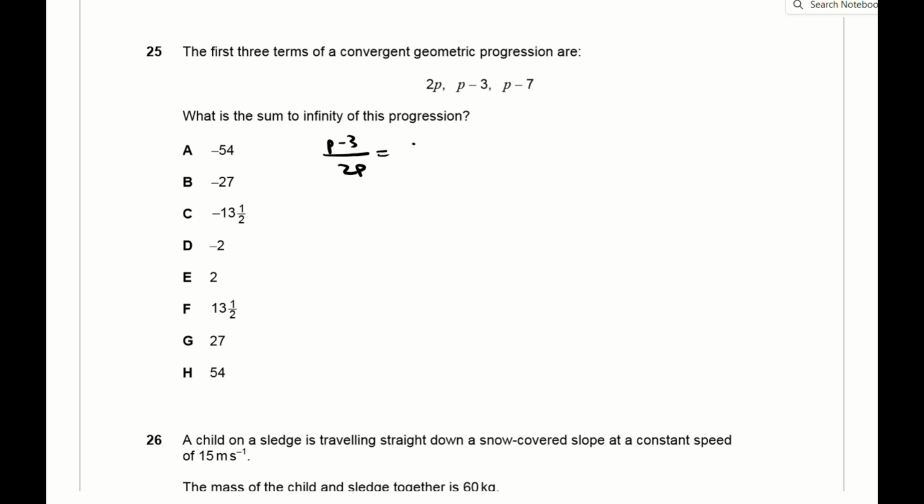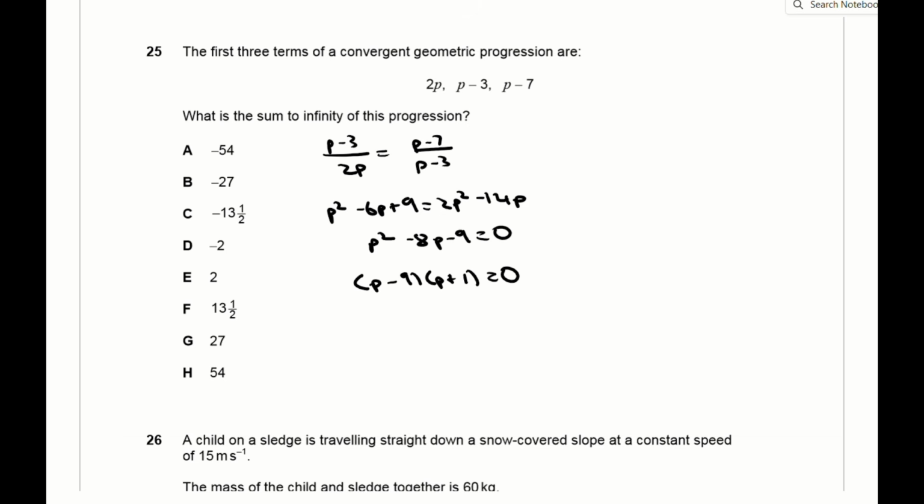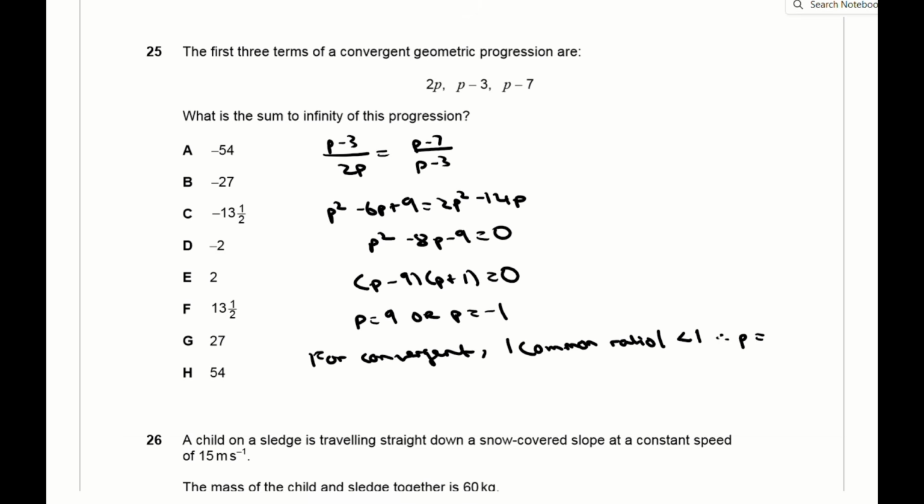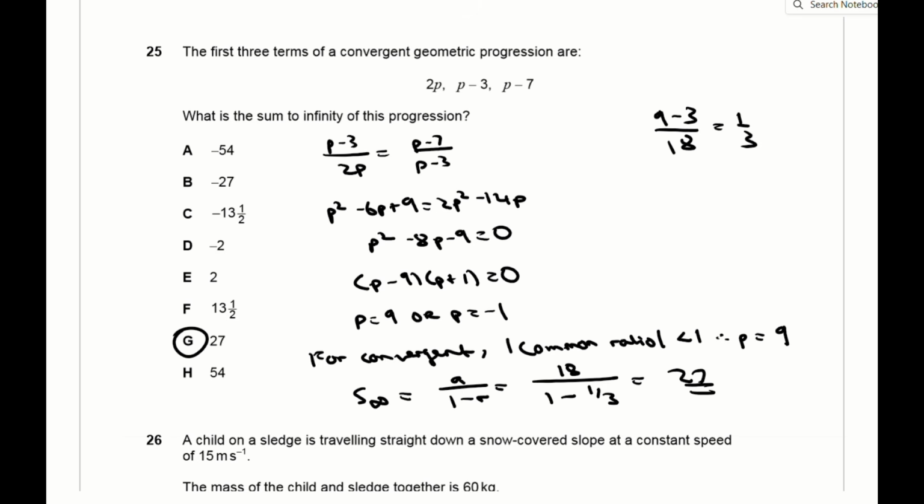For question 25, you basically need to know about the properties of geometric progressions. So for any geometric sequence, the common ratio is the same. So p minus 3 over 2p is equal to p minus 7 over p minus 3. You can then manipulate this to obtain a quadratic in terms of p, and p is either equal to 9 or minus 1. You're told that the progression is convergent, which means that the modulus of the common ratio must be less than 1. And for this to happen, p must be equal to 9. Now the sum to infinity is a over 1 minus r, where a is the first term and r is the common ratio, which comes out to 18 over 1 minus a third, which is 27.